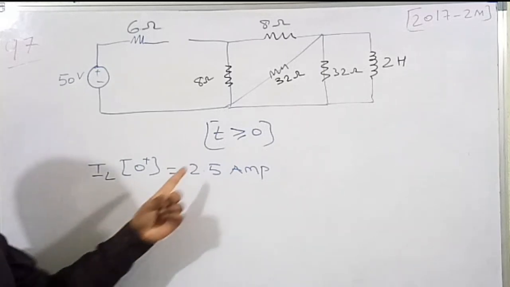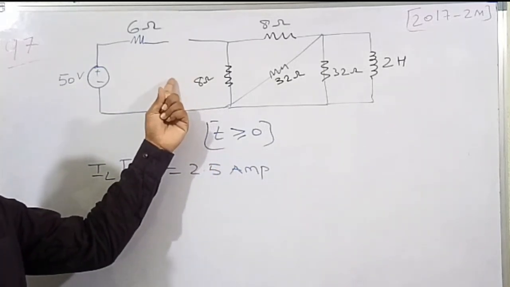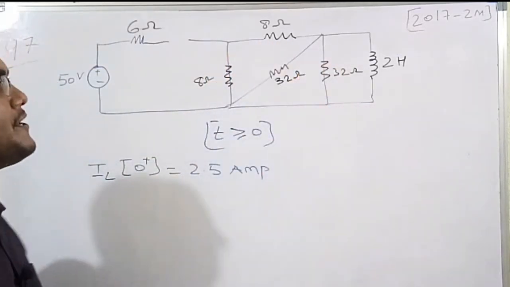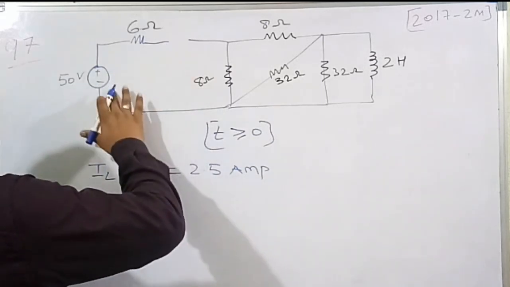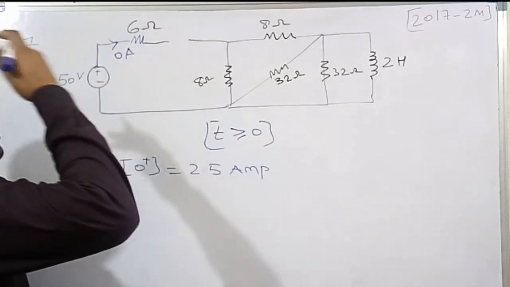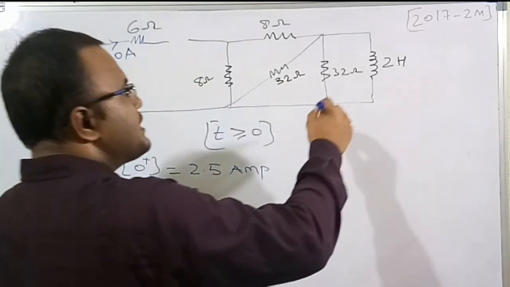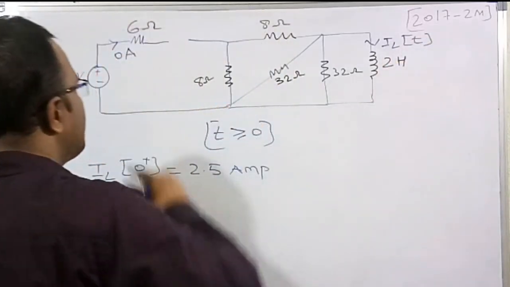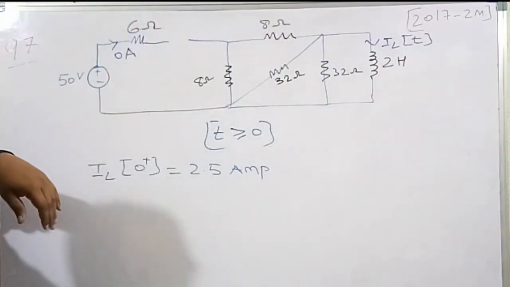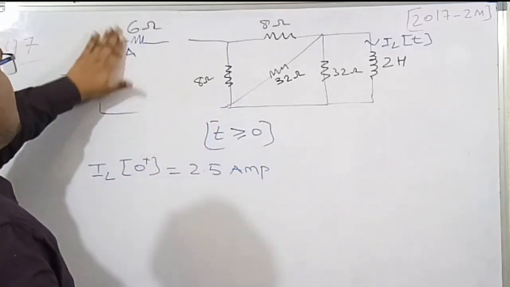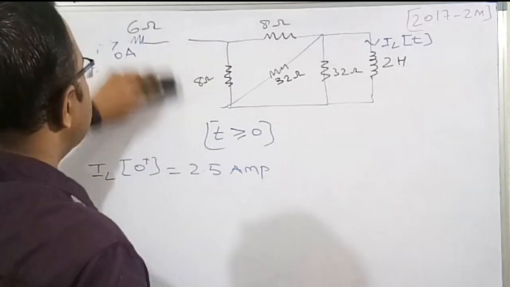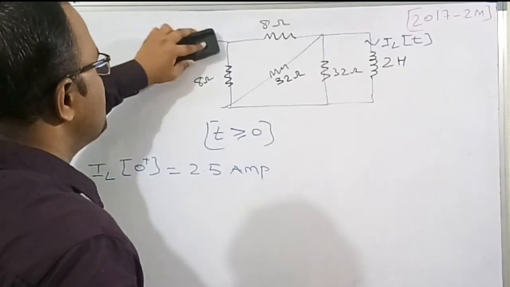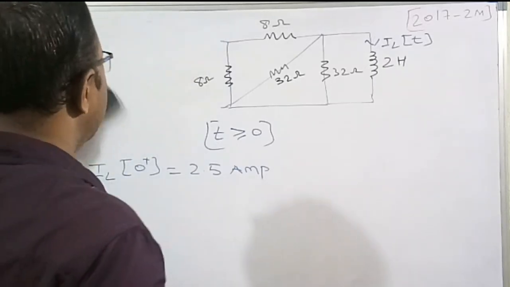Now at time greater than or equal to 0, the switch is already open. So this is the circuit I have drawn here. As this is an open circuit, the current in this branch is 0 ampere. Now we need to find the expression of the current in the inductor, IL of t, at t greater than or equal to 0. As this branch has 0 current, we don't have to consider this one. So I am neglecting this circuit because the current in this branch, of the resistor and voltage source combination, is 0 ampere, right?